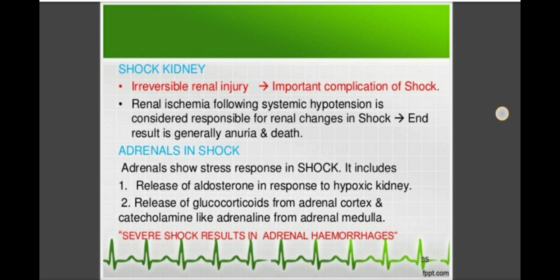Then adrenals in shock. Adrenals show a stress response in shock that includes release of aldosterone in response to the hypoxic kidney, release of corticoids from the adrenal cortex and catecholamines like adrenaline from the adrenal medulla, and severe shock results in adrenal hemorrhages. So these are the changes you will see in adrenals in shock.